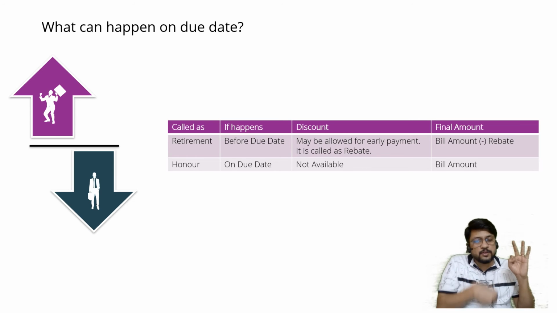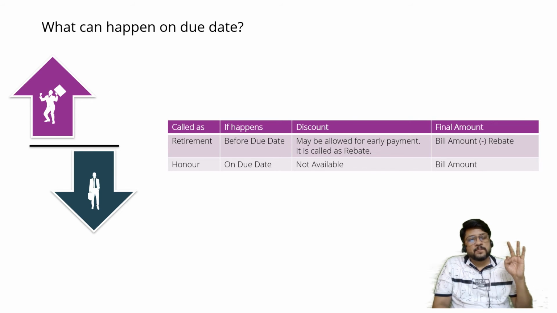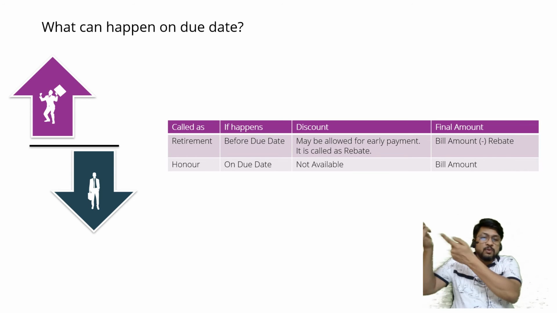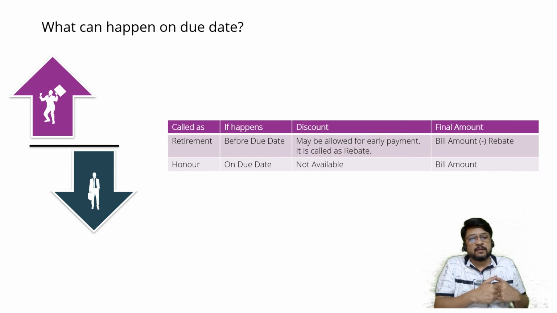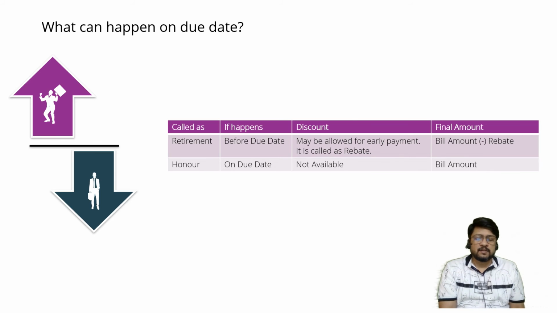Now the drawee approaches me and says, sir, I want to pay the bill early. So you are going to get the money twice. First you got the money from the banker at the time of discounting, second you get money at the time of retirement. So sir, this is a dangerous thing. Don't worry, how to handle this situation we are going to see in the next lecture, maybe in the series of next lectures.